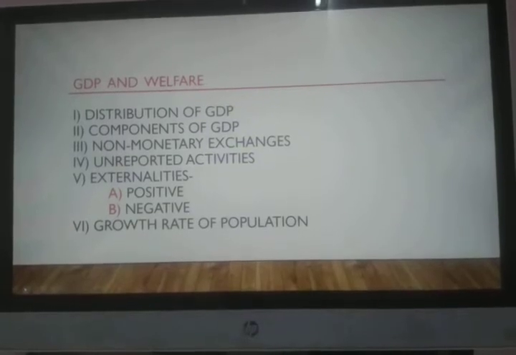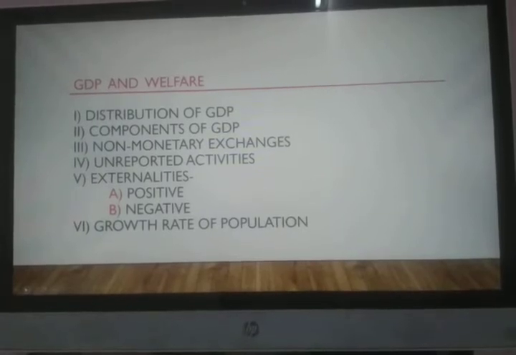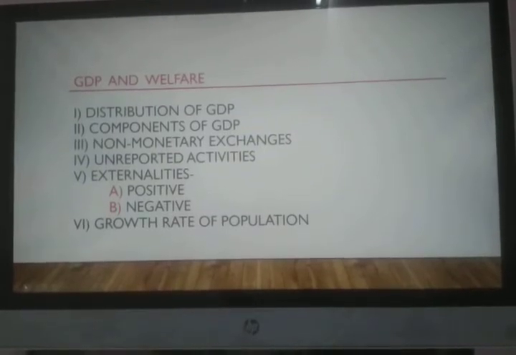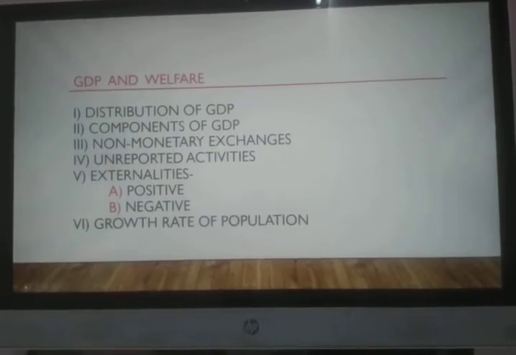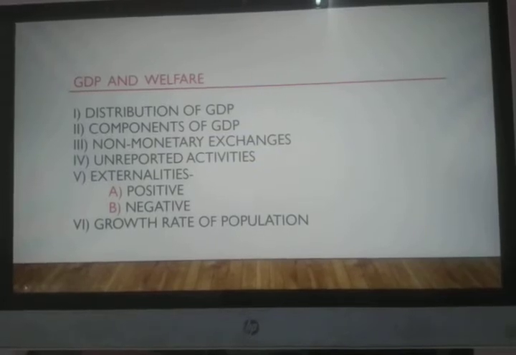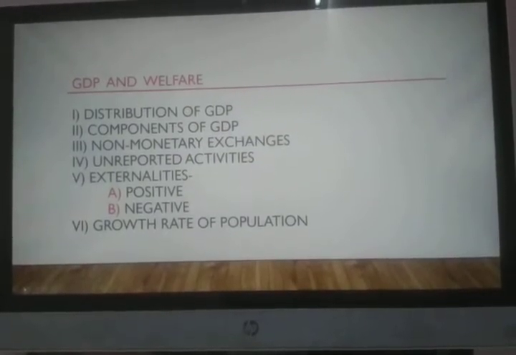If there is any increase in war equipment, or in socially damaging goods like liquor, cigarettes, pan masalas, if there is any increase in the production of these types of goods, it will not lead to any increase in welfare. Why? Because they are going to rather damage the economic situation and social condition of the people. It is not going to provide any kind of economic support.